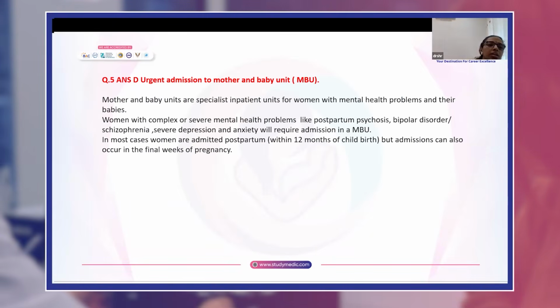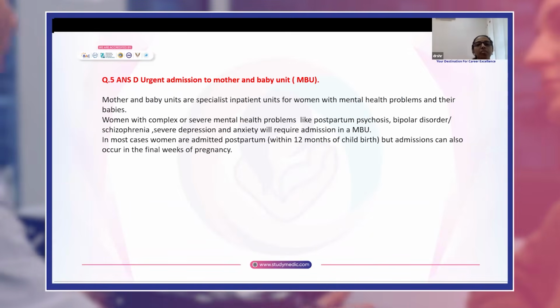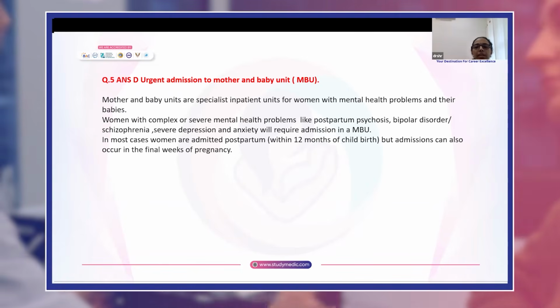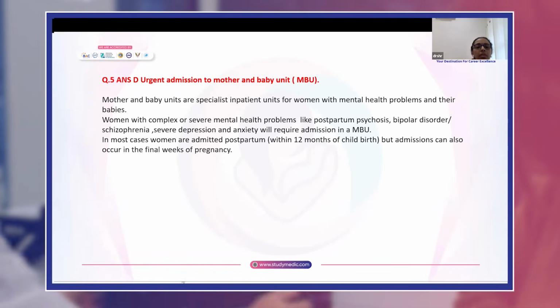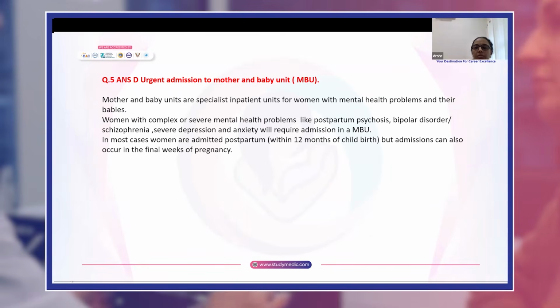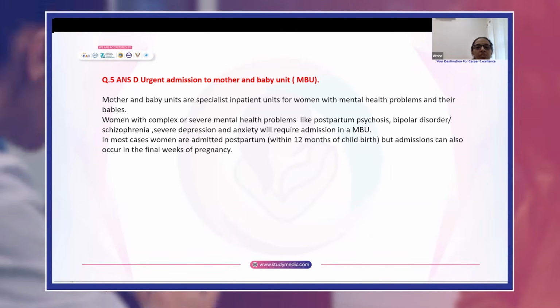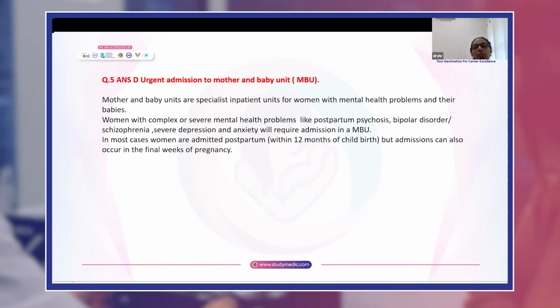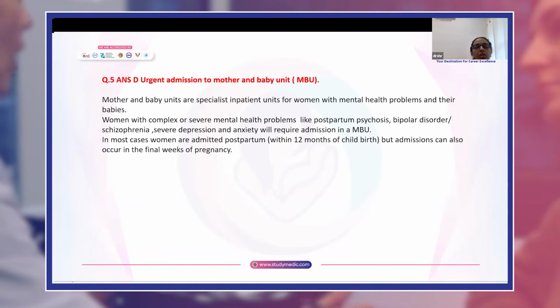Answer is D, urgent admission to mother and baby unit. Now, mother and baby units are specialist inpatient units for women with mental health problems and their babies. Women with complex or severe mental health problems like postpartum psychosis, bipolar disorder, schizophrenia, severe depression, and anxiety will require admission to an MBU.